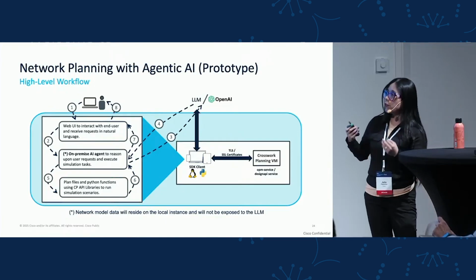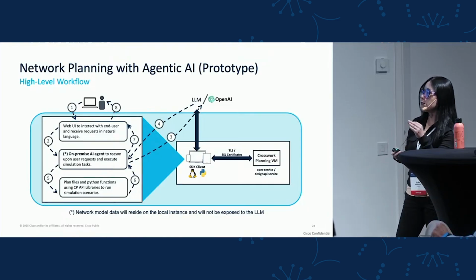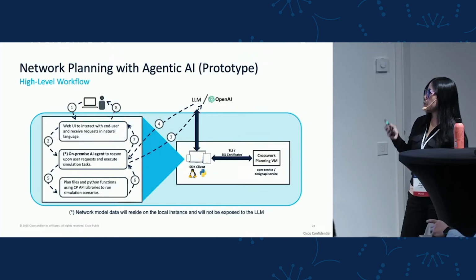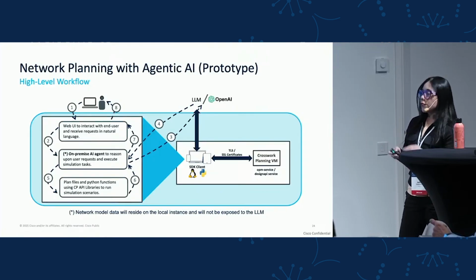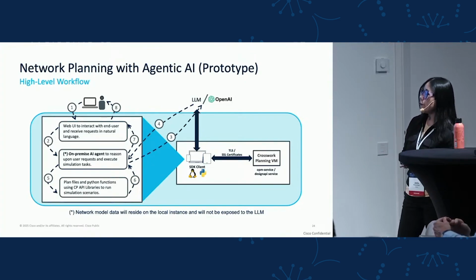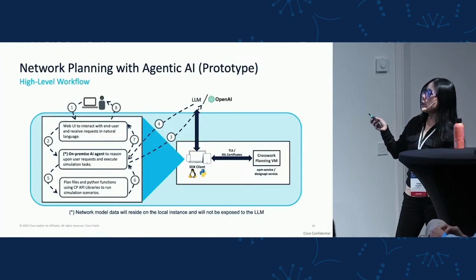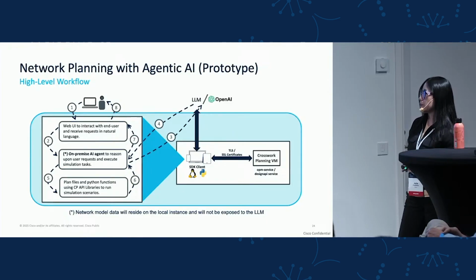Then the agent will receive the plan, and it needs to run the plan step by step. If the user requested some simulation scenario, then one of the steps will be to use the Python functions that use the Crosswork Planning APIs in order to run the simulation scenario. Once the result is returned by the function, the agent will read the result and extract only the information that the user requested. Once it formats the output, it will send it back to the front end, to the web UI, and it will show it to the user.